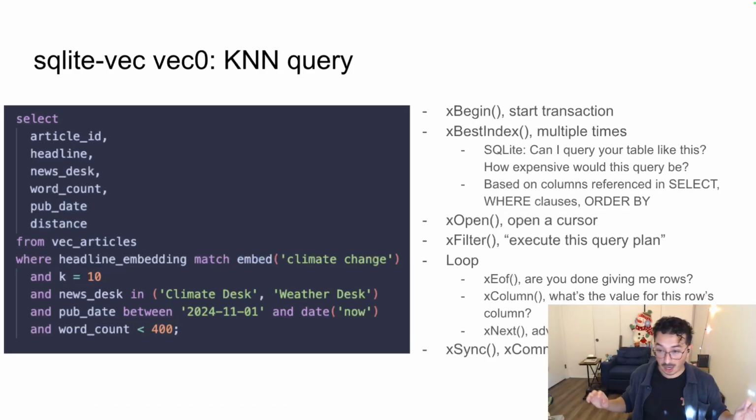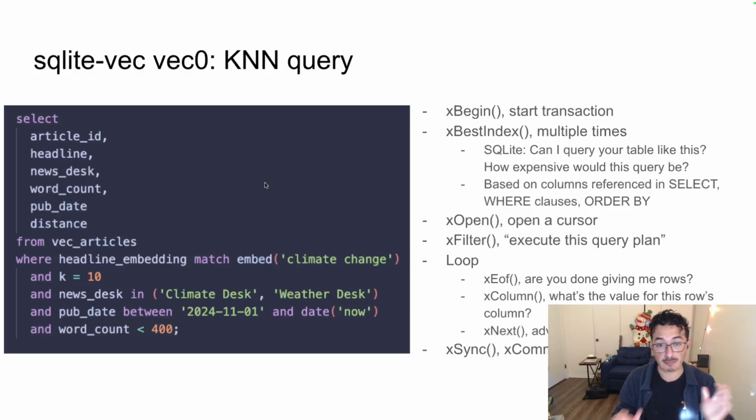And then one last query that we'll go into. When someone queries your virtual table, in this case on the left-hand side, we have a sample KNN query with metadata filters that we talked about before. Again, we have a KNN query because we're using the match keyword on the embeddings column that we have. In this case, we're getting the 10 most related articles to climate change published by the Climate Desk and whatever else.